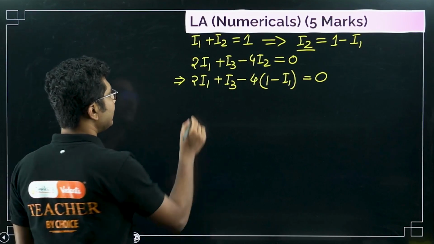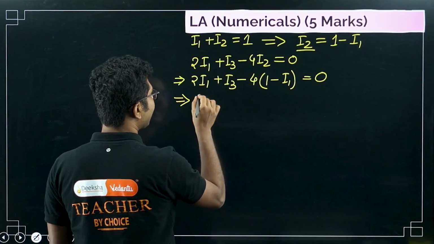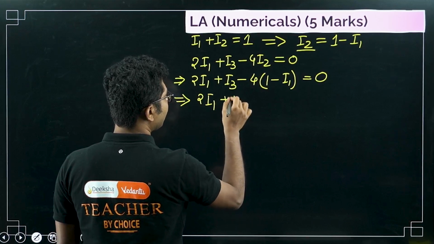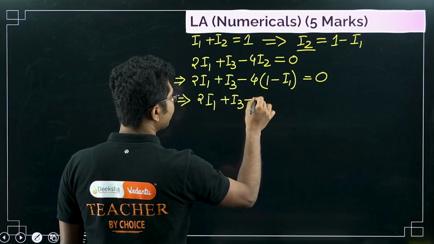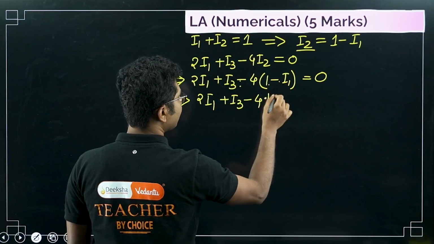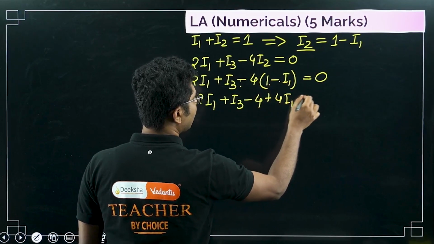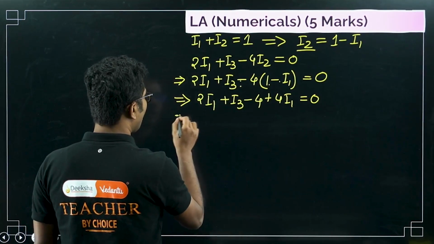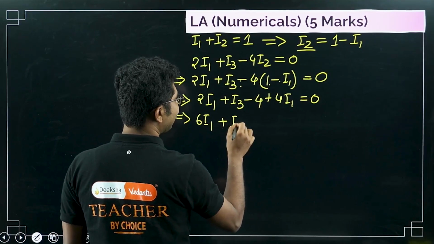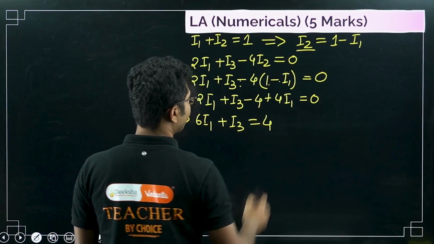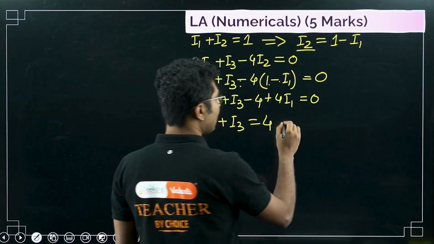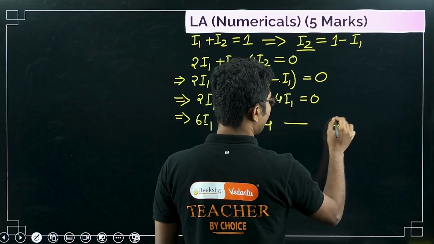Okay, so this has now started taking shape, right? So 2I1 plus I3 minus 4 plus 4I1 equals to 0, or 6I1 plus I3 equals to 4. Okay, so 6I1 plus I3 equals to 4. Say this is equation 4.